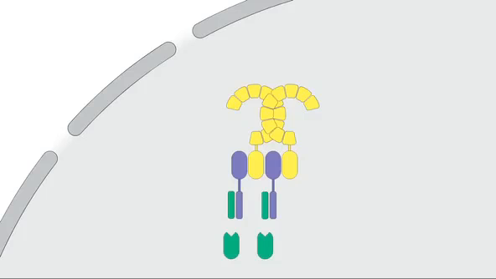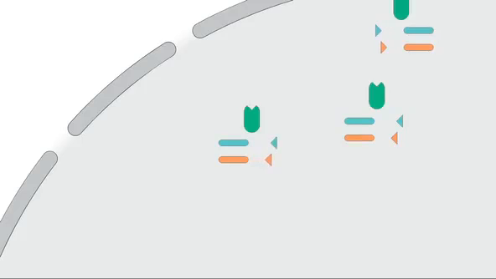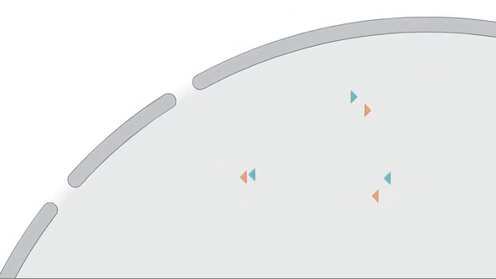This complex of NALP3, picard, and pro-caspase-1 is called the NALP3 inflammasome, and its activation leads to the generation of active caspase-1. Active caspase-1 molecules attack the inactive pro-protein forms of the cytokines IL-1 beta and IL-18 that reside in the cytoplasm. Activated caspase-1 cleaves these inactive proforms and releases the active cytokines. The active cytokines are subsequently released from the cell and exert pro-inflammatory actions on nearby lymphocytes.